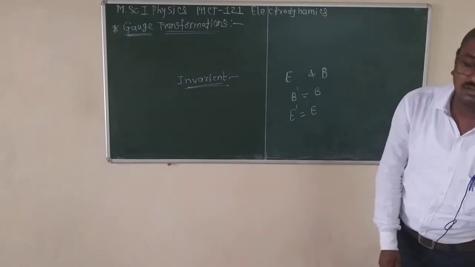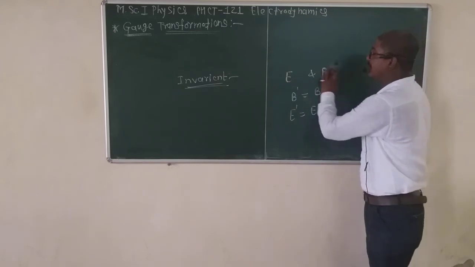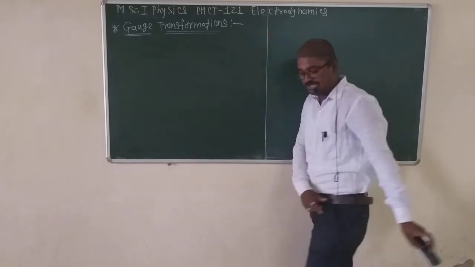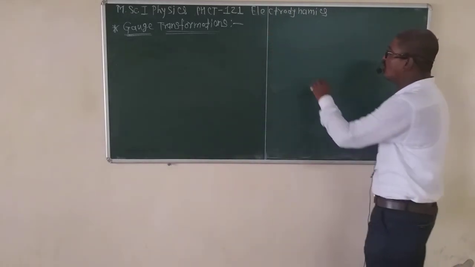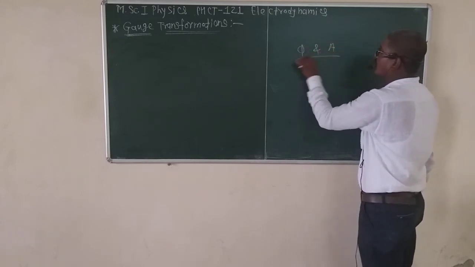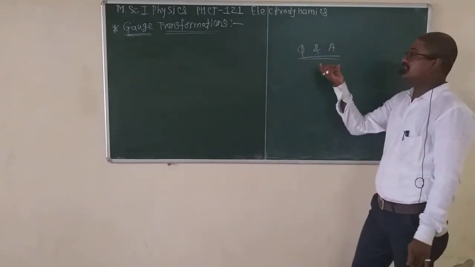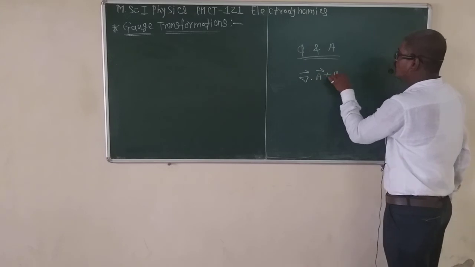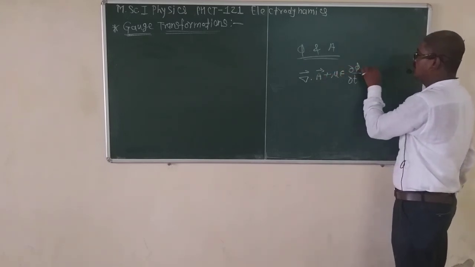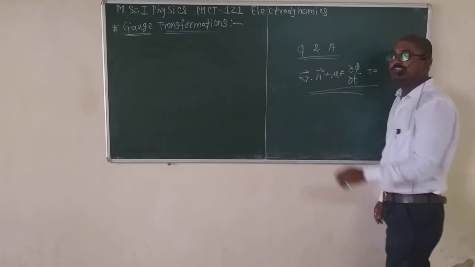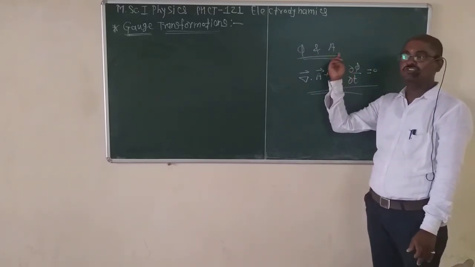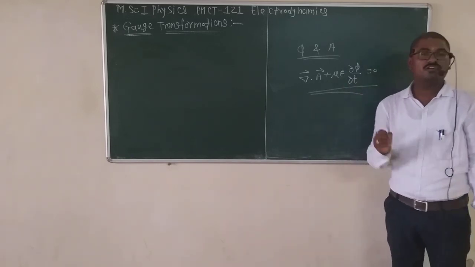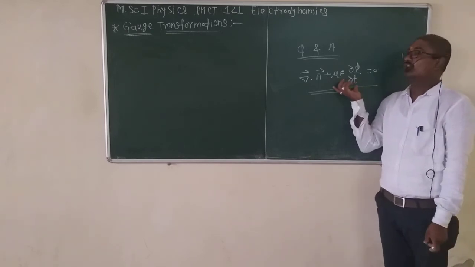Before seeing the invariance of electric field and B, in the previous video we showed one condition, that is the Lorentz condition, the interlocking of phi and A. The Lorentz condition is del dot A plus mu epsilon del phi by del t is equal to 0. Here A is the magnetic vector potential and phi is the magnetic scalar potential. These two electrodynamic potentials are interlocked by that condition, the Lorentz condition.